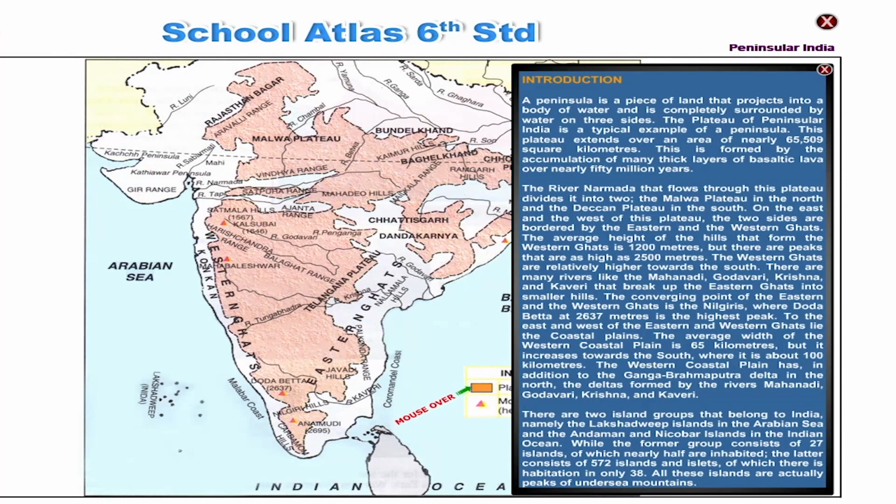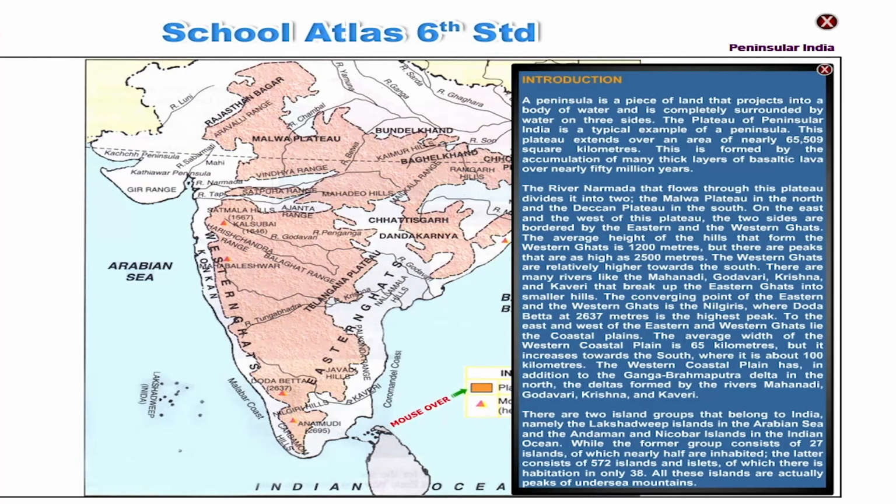This is formed by the accumulation of many thick layers of basaltic lava over nearly 50 million years. The river Narmada that flows through this plateau divides it into two: the Malwa Plateau in the north and the Deccan Plateau in the south.